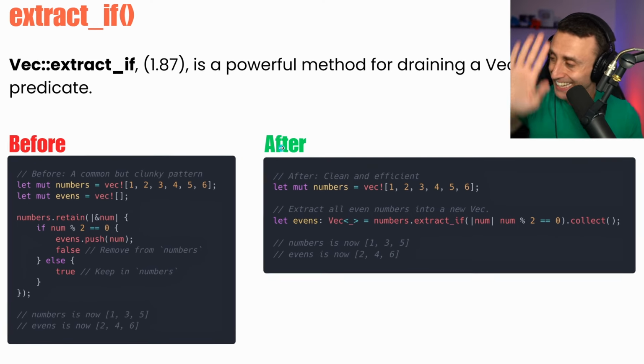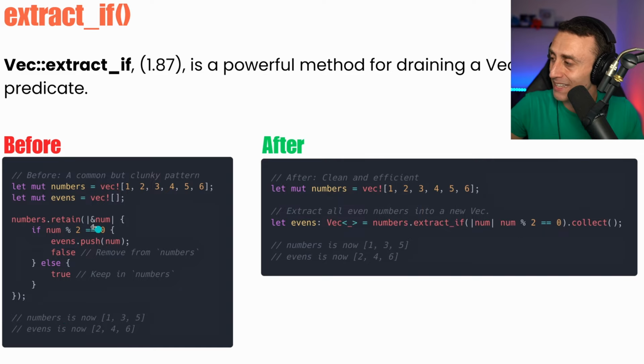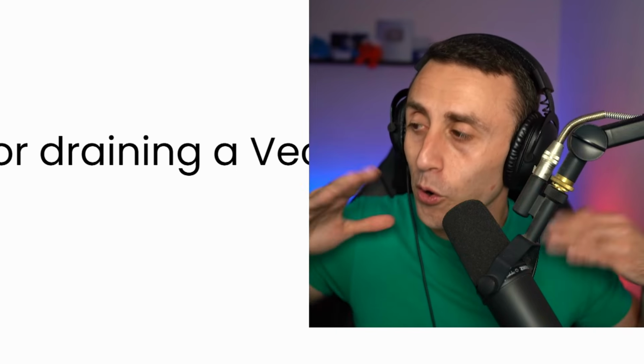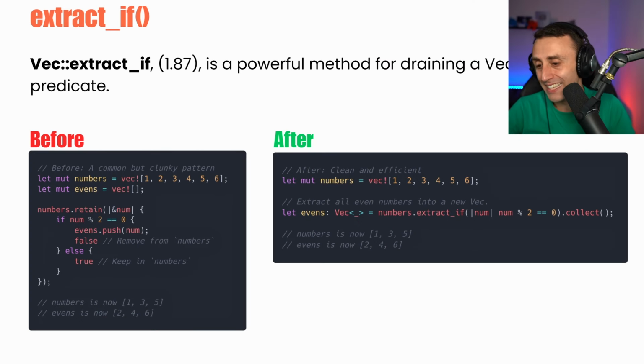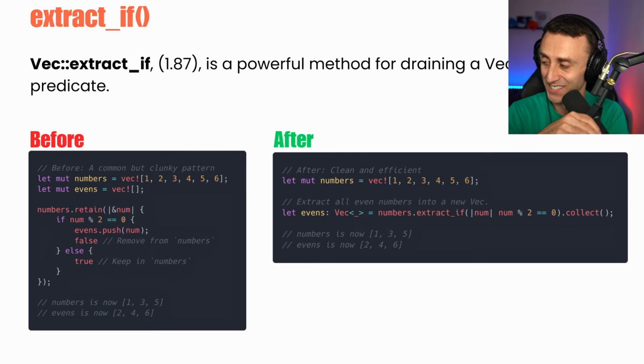I love this one. Okay, raise your hand if you ever did something like this at university or in a bootcamp. You have a vector with some numbers, and now you need to populate another dynamic array, another vector, with just the even numbers. I've done this, I think, in all the possible languages. How do you do that? If number modulo 2 is equal to 0, we push this to the vector. I think you understand this even if you don't understand the Rust syntax. Otherwise, we keep it in numbers. Everyone has this in their university.